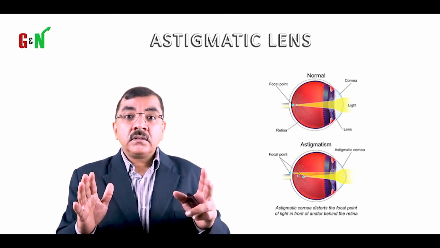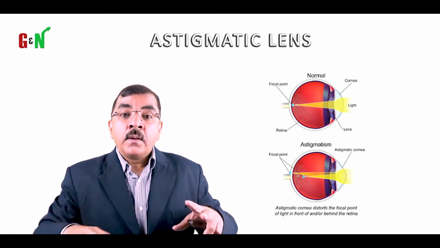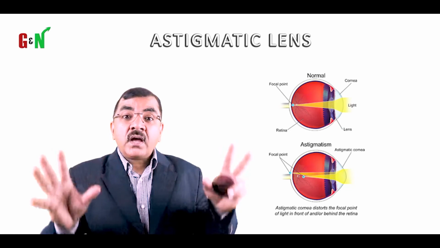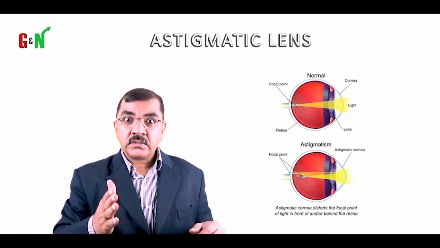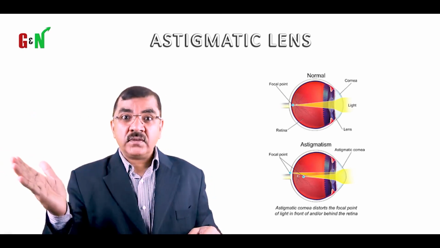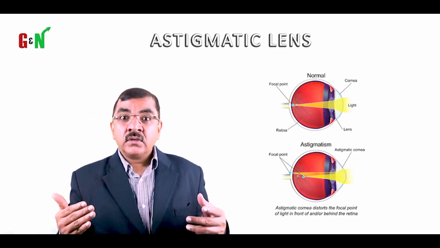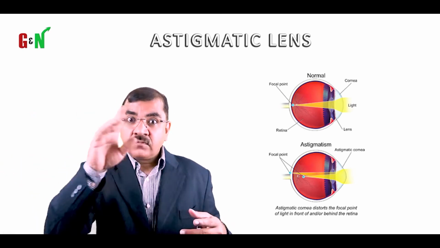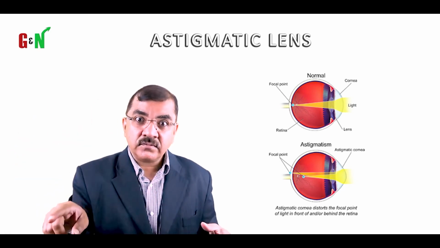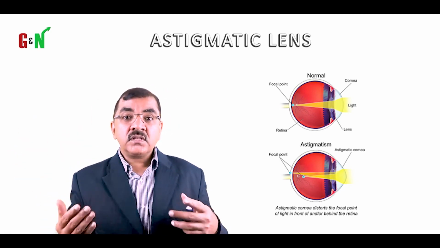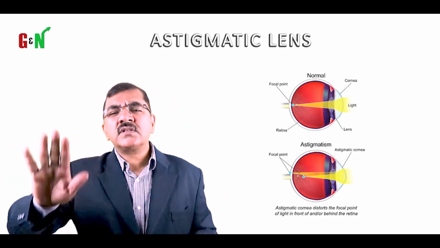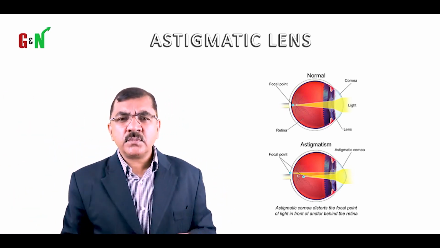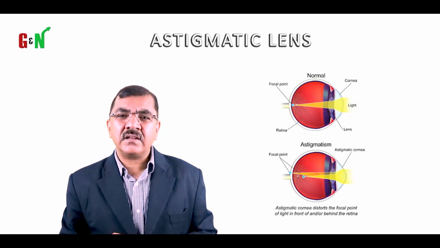But this is in the spherical issue. If the shape of the eye of a patient is like a rugby ball, like an egg, for example, then you have two surfaces, where one side is flat, the other side is curved. I mean, it's not a spherical shape. So in this case, you will have astigmatism. Again, we will discuss more about this with pictures, but here we are talking about a cylindrical lens.